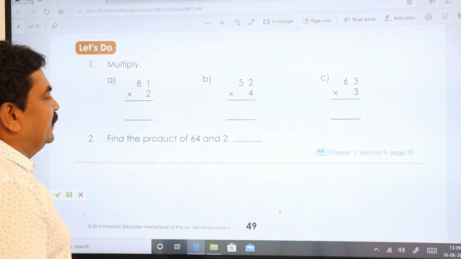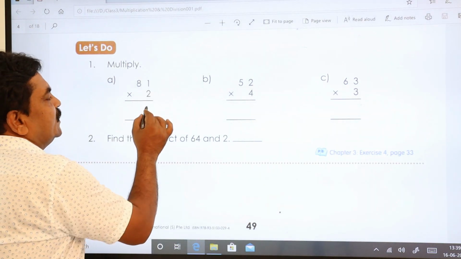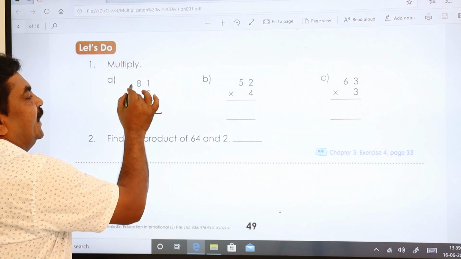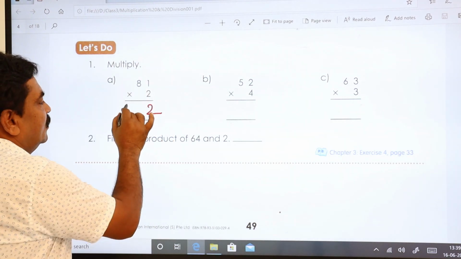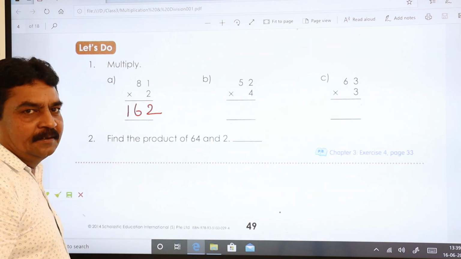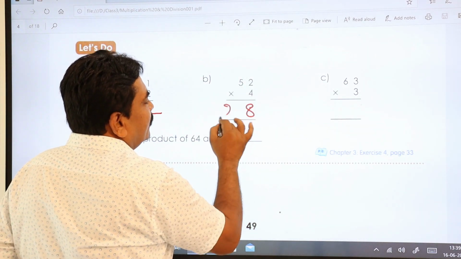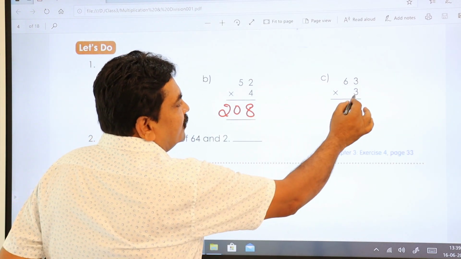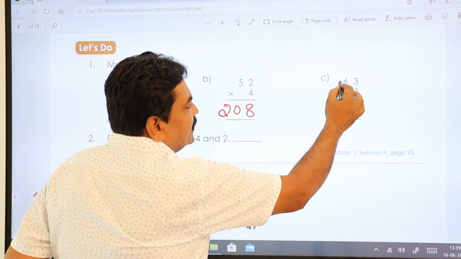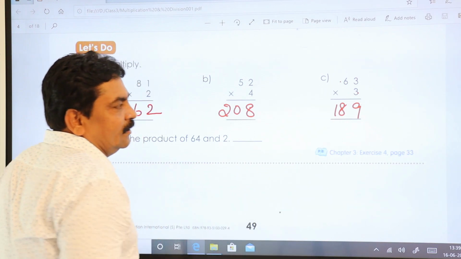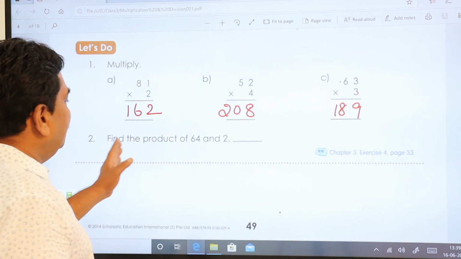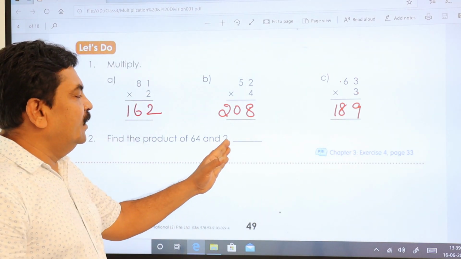We'll see this also. 2 ones are 2. 2 8s are 16. Write down 16 like this. 4 2s are 8. 4 5s are 20. 3 3s are 9. 3 6s are 18. Over.